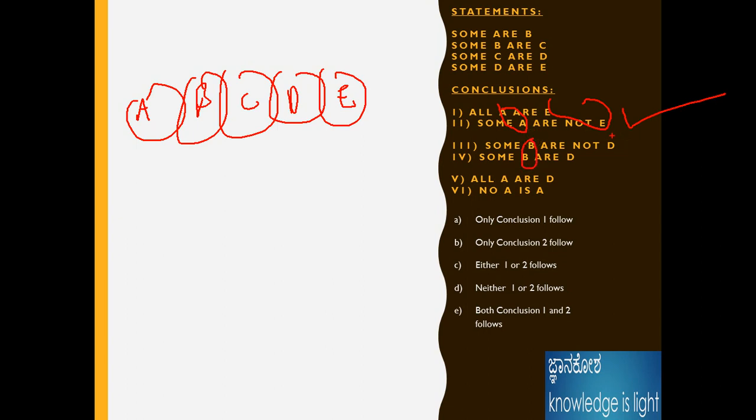Here also the subject and predicates are the same, and some and some not are not given, so the answer should be either 3 or 4. Here also all and no is coming, and the subject and predicate A and A is given. The question is wrong, but the subject and predicates are the same, so the answer should be either one or two follows.